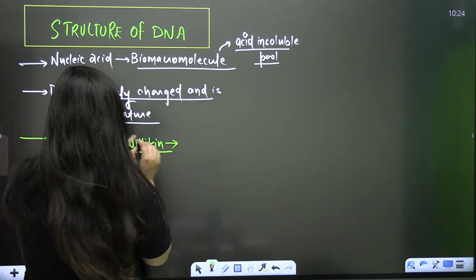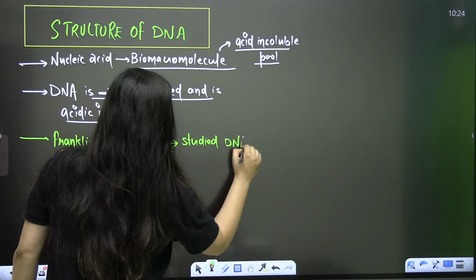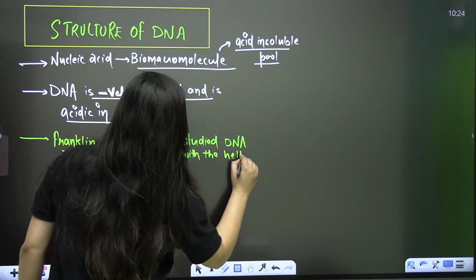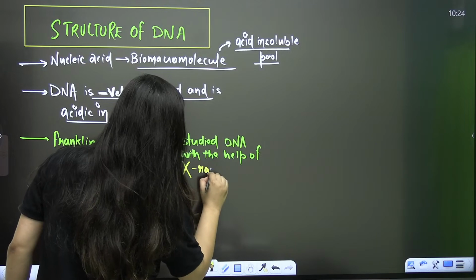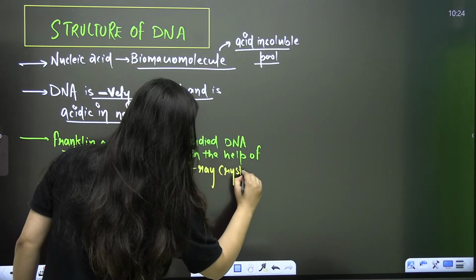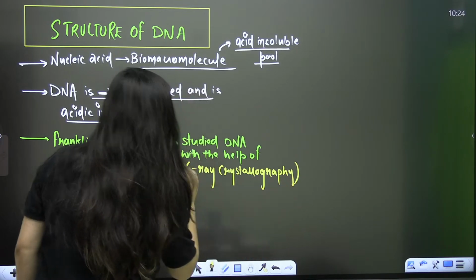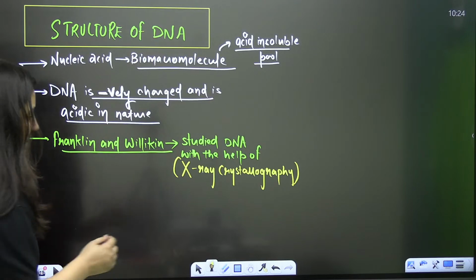Again, note down. Maurice Wilkins studied DNA with the help of this technique, which is very important: X-ray crystallography, also known as X-ray diffraction. Are you getting it? So Maurice and Wilkins studied DNA with the help of this.